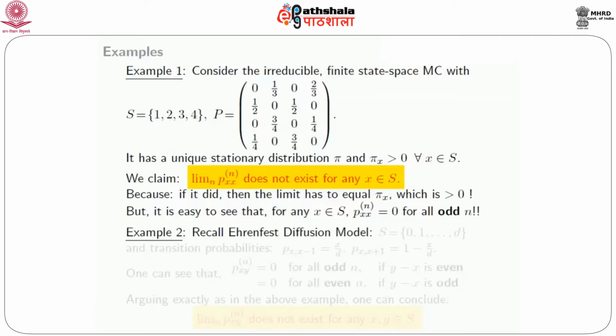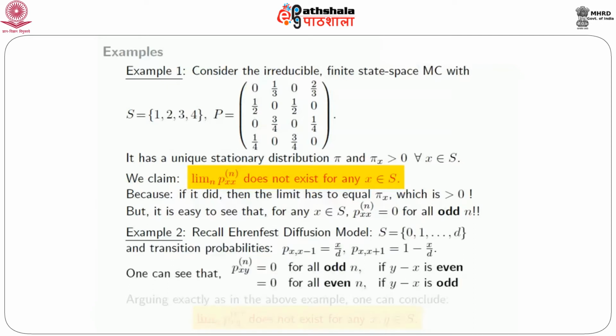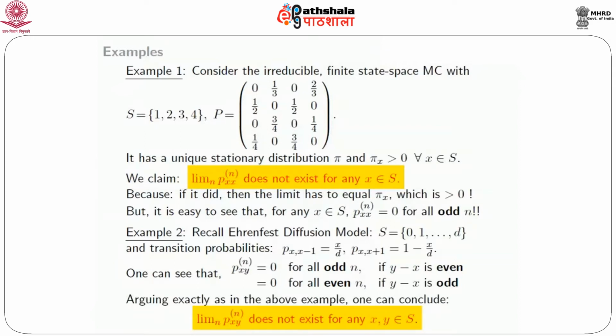Now you can similarly recall the Ehrenfest diffusion model with this state space and these transition probabilities. You see that P_xy^n is 0 for all odd n if y minus x is even, and 0 for all even n if y minus x is odd. And therefore, arguing exactly as in the previous example, you can conclude that the limit of P_xy^n does not exist for any x, y in S. So here are 2 examples of irreducible finite state space Markov chains in which there is no limiting distribution, even though there is a stationary distribution.